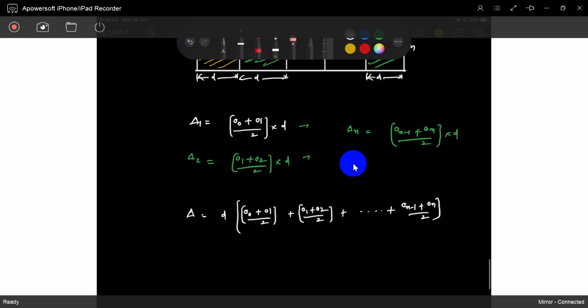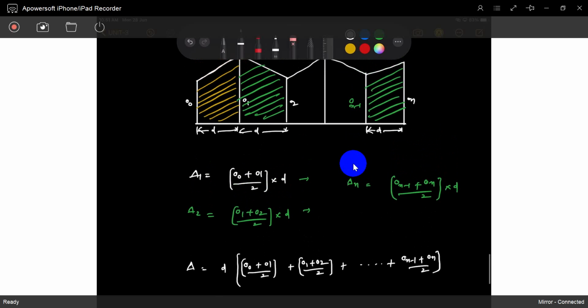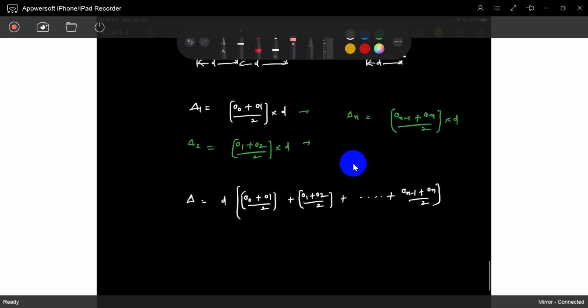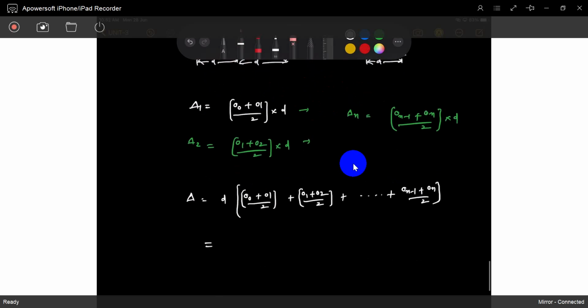That is the total area, the summation of every individual area. If you see, O1 is coming more than once, with O1 by 2 and O1 by 2.